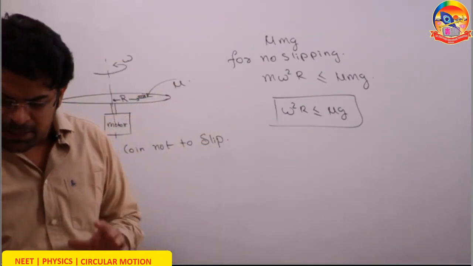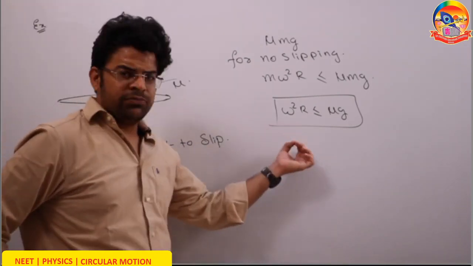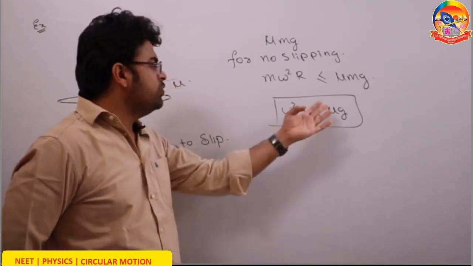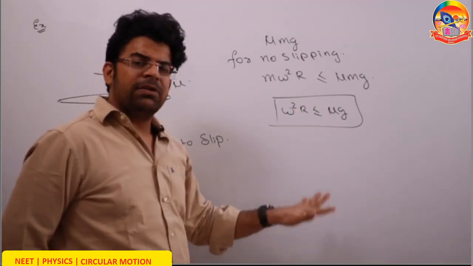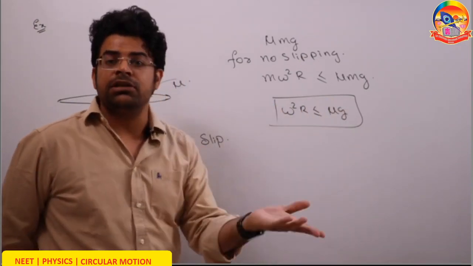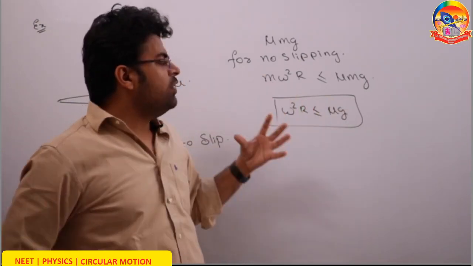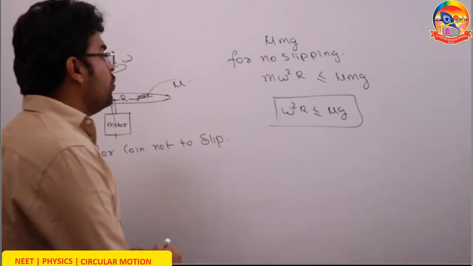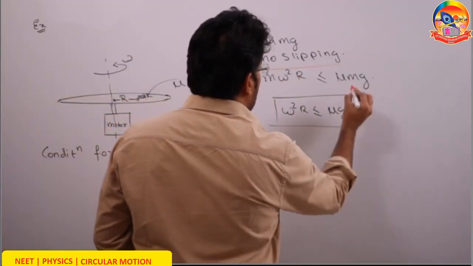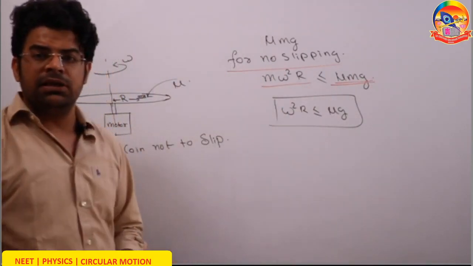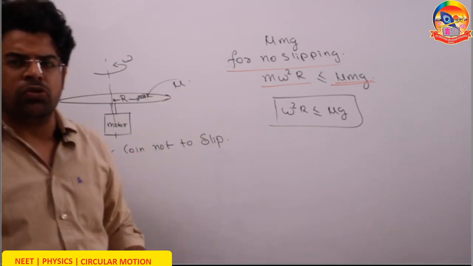Now in the same question many a times they ask omega, they will give you r, mu, g, they will ask omega. Sometimes they will give mu, g, omega, they will ask r. Sometimes they will give mu, r and g, and they will ask mu, that is, what has to be the minimum value of the friction coefficient for no slipping. So just remember that for no slipping, the available friction force, mu and g, should be more than or equal to the required centripetal acceleration.